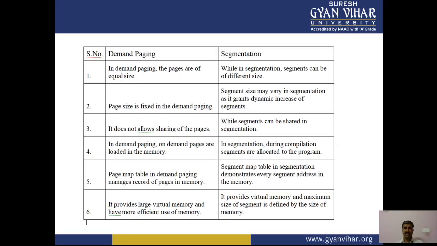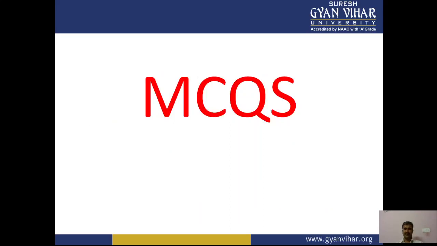Now, the difference between demand paging and segmentation. In demand paging, pages are of equal size, while in segmentation, segments can be different in size. So page size is fixed in demand paging, but in segmentation the sizes vary. It allows dynamic increase of segments as well, but it does not allow sharing of pages, right?